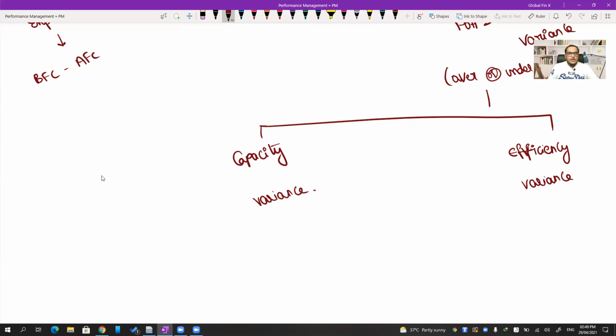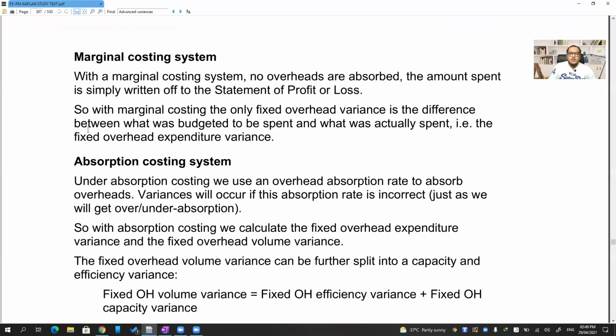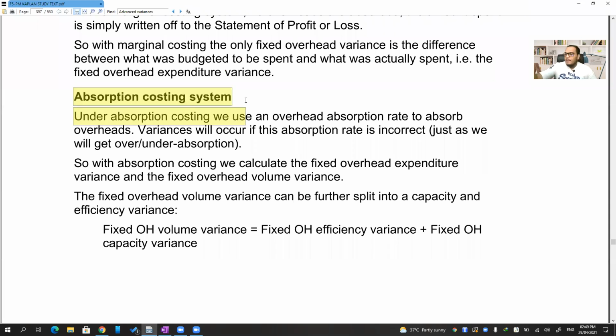Now look at this one. If we are following absorption costing, the overheads are absorbed on the basis of labor hours or machine hours, or sometimes based on the volume also, but very rarely we do that. Under absorption costing, we use an overhead absorption rate to absorb the overheads. Variances will occur if the absorption rate itself is incorrect. If the overhead absorption rate that we use is wrong, automatically we will get over absorption or under absorption.